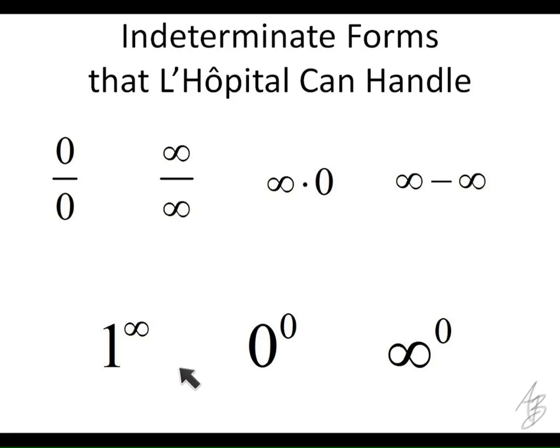And then we've got some exponential ones here that are kind of fun. 1 to any power is 1. Anything to the infinite power is infinite. So we've got contradictions there. Anything to the 0 power is 1. 0 to any power is 0. So another contradiction here. Also an indeterminate form. And then infinity to the 0. All of these things we're going to be able to apply L'Hopital's rule in some way to evaluate them.